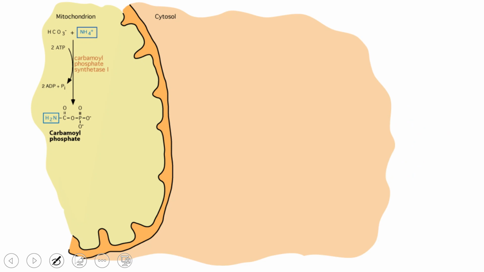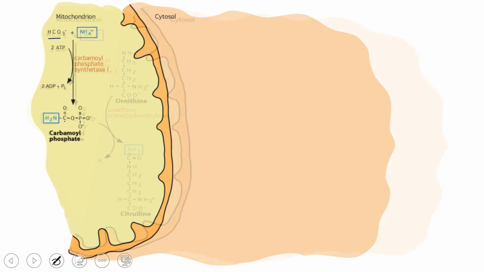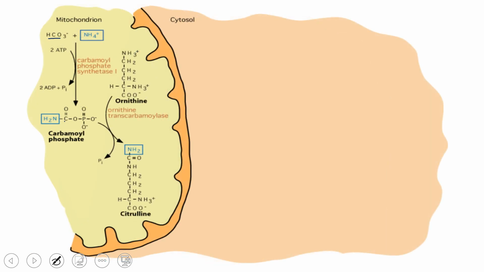The first reaction is carbon dioxide in the form of bicarbonate combining with ammonia. 2 ATP are utilized along with the enzyme carbamyl phosphate synthase 1, and we get carbamyl phosphate. So the first nitrogen of the urea comes from ammonia, and the carbon comes from bicarbonate. In the second step, this reaction happens in the mitochondria. Ornithine, which comes from the cytoplasm, combines with carbamyl phosphate and gives us citrulline by the enzyme ornithine transcarbamylase. So citrulline synthesis occurs in the mitochondria.